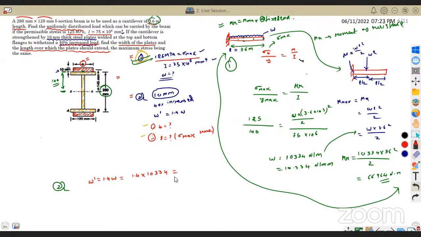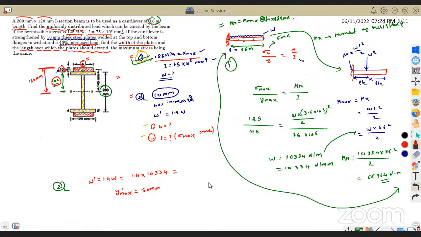Next, I'm adding an extra plate at the top and the bottom. So what will be my new Y max? From neutral surface to the topmost point, already 140 and we have 10, so 140 plus 10, which is 150 mm. So our new Y max, Y max dash, is 150 mm.